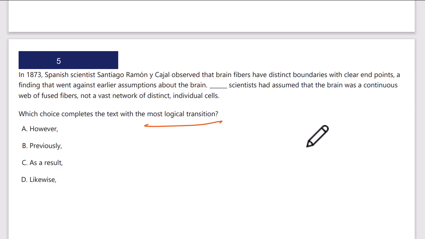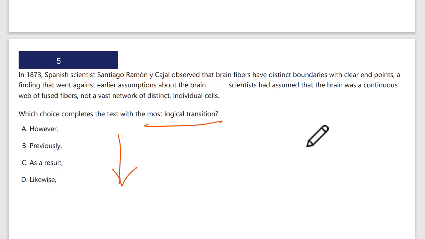Okay, we've got a transition word, just looking at the answer choices on a vertical scan and looking at the prompt. So, as always, I'm going to read the first sentence before the underline, read the second sentence, try to identify the relationship of ideas. And from that, I'm going to pick out the right transition word.